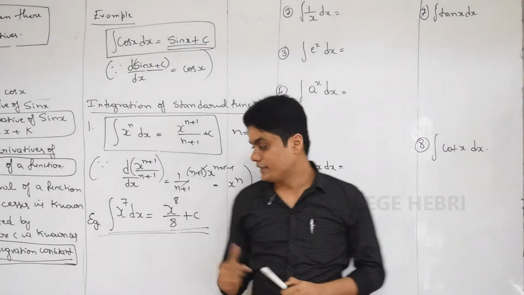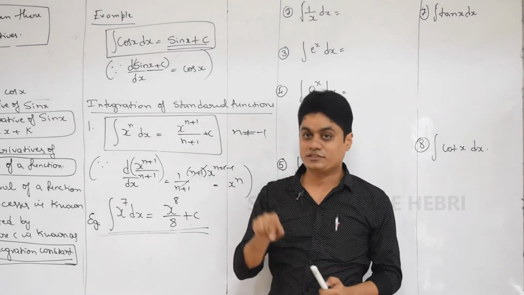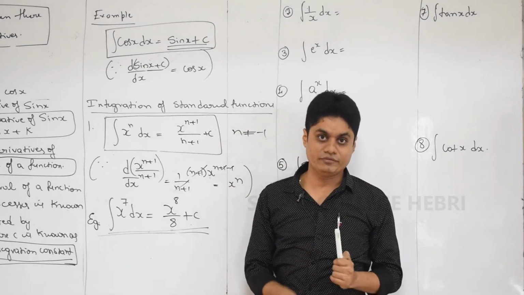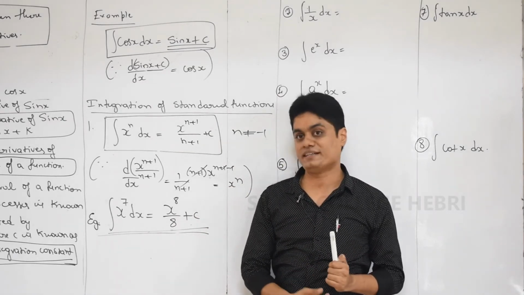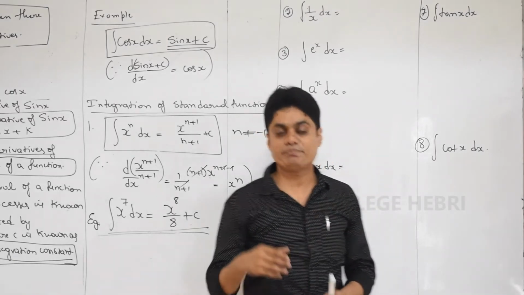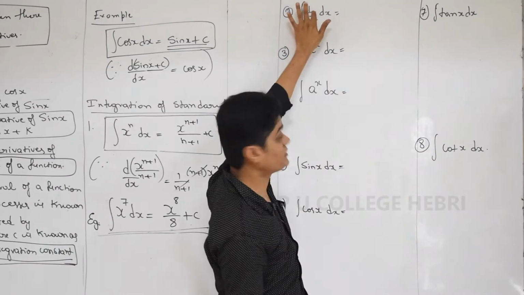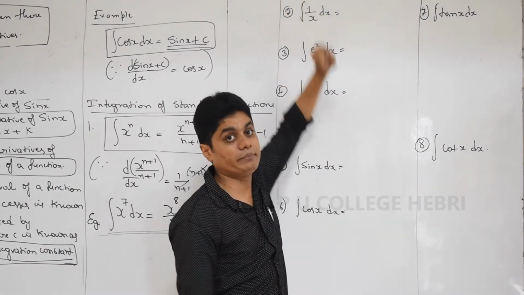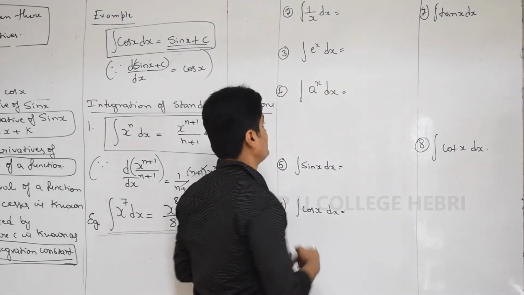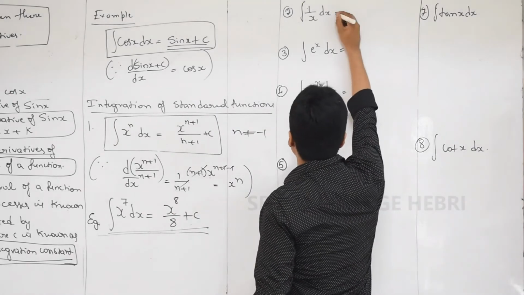See, in the last formula you saw that n is not equal to minus 1, right? Why? If n is equal to minus 1, the denominator will be 0. Now in the previous formula, x power n, if n is equal to minus 1, you will get x to the power minus 1. It is nothing but 1 by x. Can you guess what the answer will be for 1 by x?